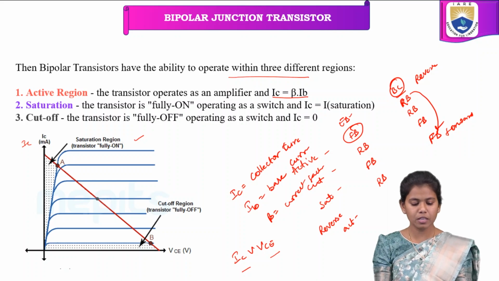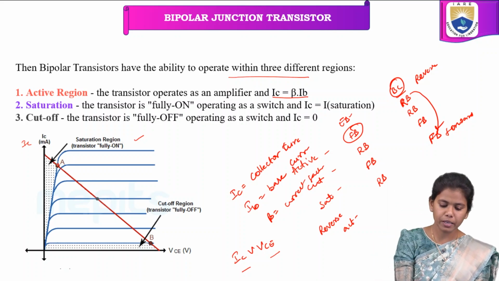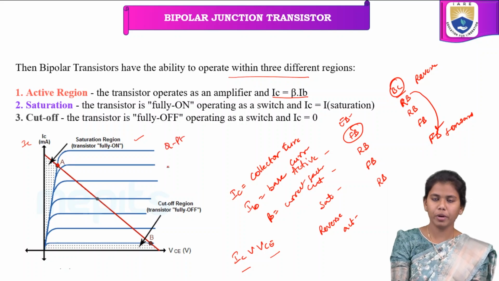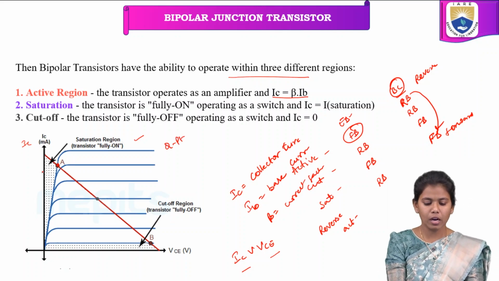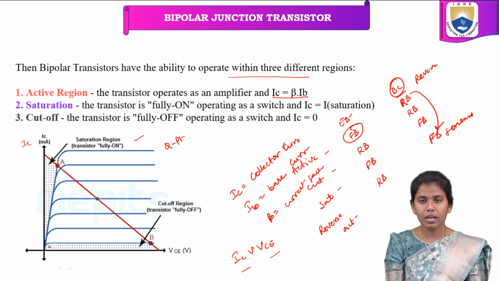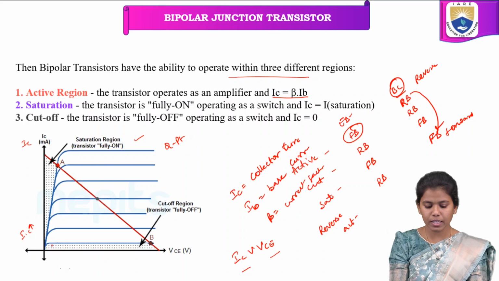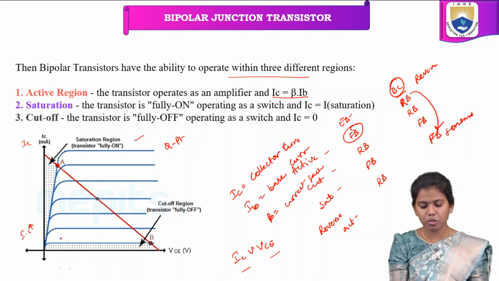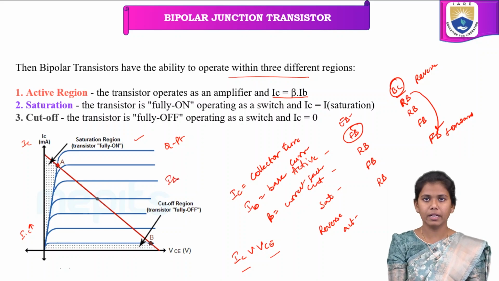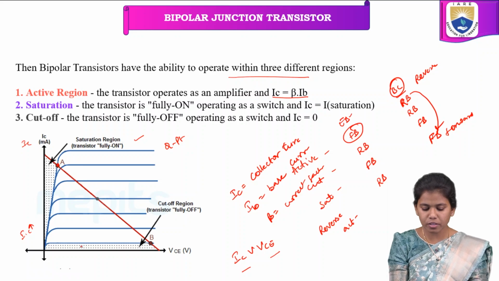Here if you observe, this particular point is nothing but the Q point. This is a quiescent point where, as IC increases, it varies with respect to VCE, and this is the base current IB. This region is the cutoff region.